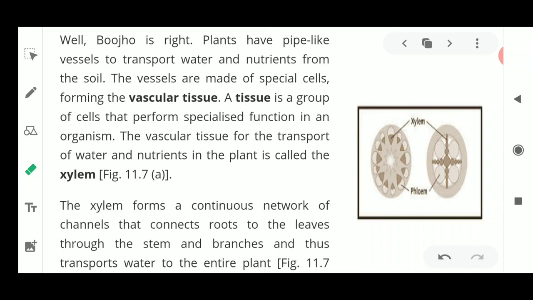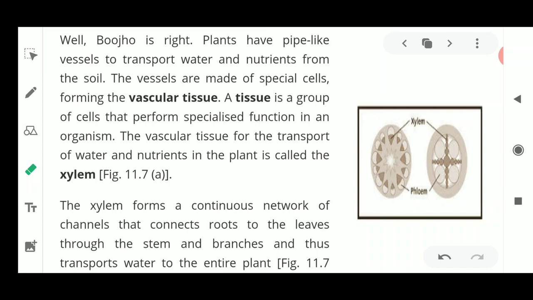Okay, so here, Bujo, is right. I have taken this part from your NCERT book where the plants were talking. There are two people in your NCERT book, one is a boy, another is a girl. They are always asking questions and clearing the doubts in between. Similarly, here also I have taken one part from there so that it will be very clear for you all.